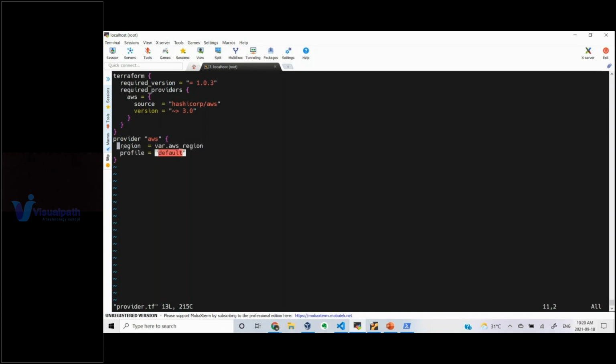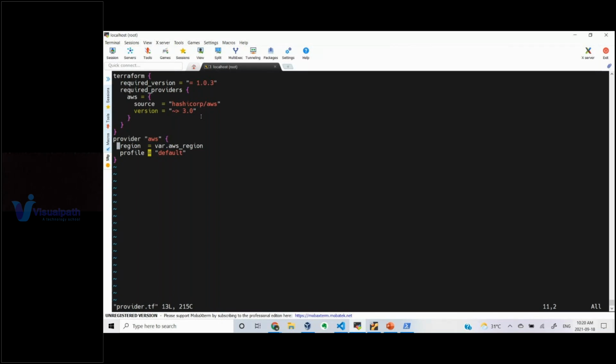So you might have a question like, what is a region? Region is nothing but the Mumbai region, Virginia region. In the Mumbai region also we will have availability zones. Availability zones in the sense, let's say Mumbai 1A, US East 1A, US East 1B, US East 1C. Different data centers. All these data centers together are called a region in that specific area, and these data centers are called availability zones. So I'm specifying in which region it should launch this particular resource that I'm trying to create right now.